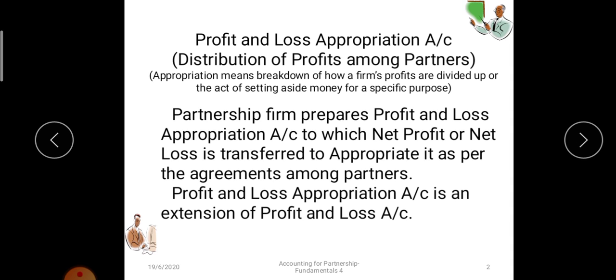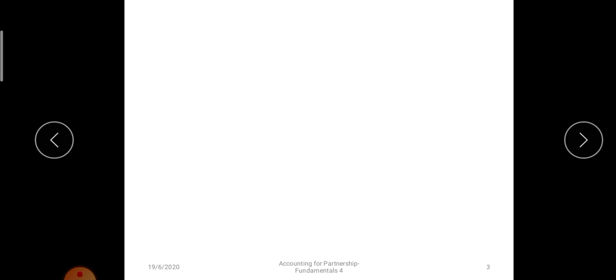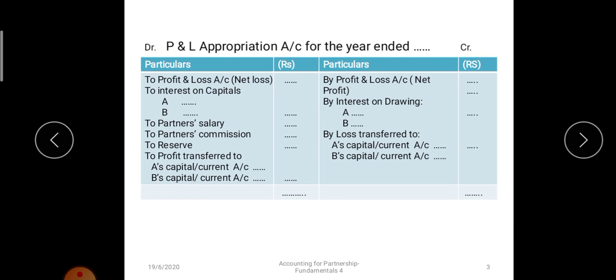As discussed, the P&L appropriation account is prepared after the P&L account. It is an extension of the profit and loss account. It's a part of the profit and loss account only, an extension. Now we will discuss the format in the next slide.